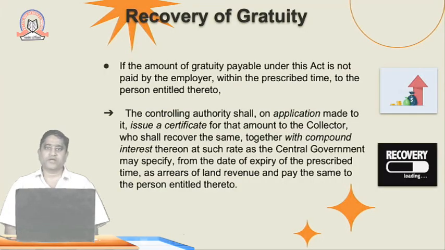Recovery of the gratuity: if the amount of gratuity payable under this act is not paid by the employer within the prescribed time to the person entitled, in such cases the employee can ask for recovery of the gratuity.